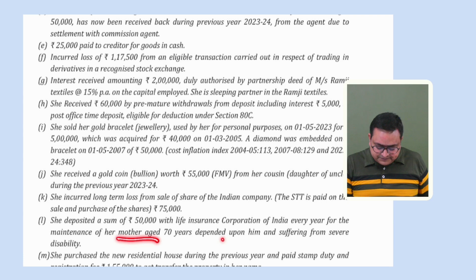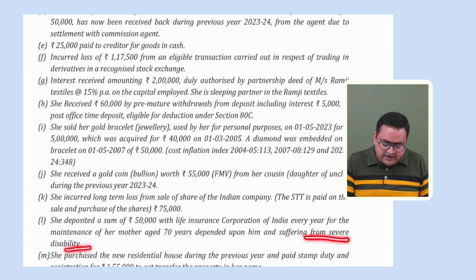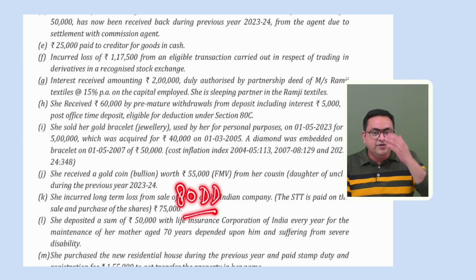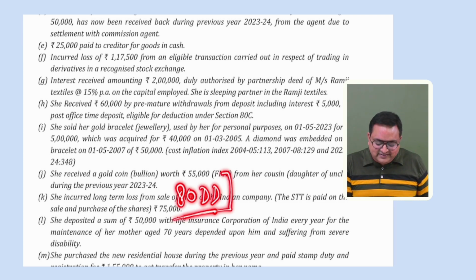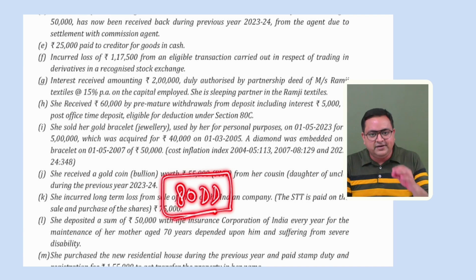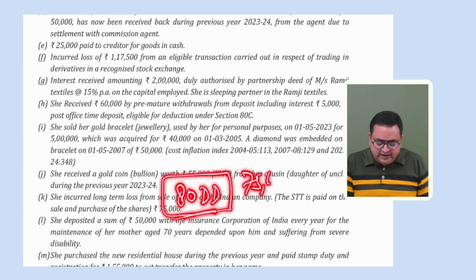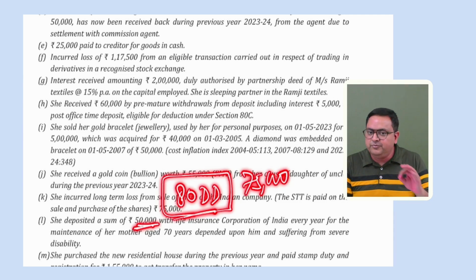But we understand here that she is suffering from severe disability. So we have section 80 double D, disabled dependent. This section says if the person is suffering from disability, then a flat deduction of 75,000, irrespective of the amount incurred, would be available.